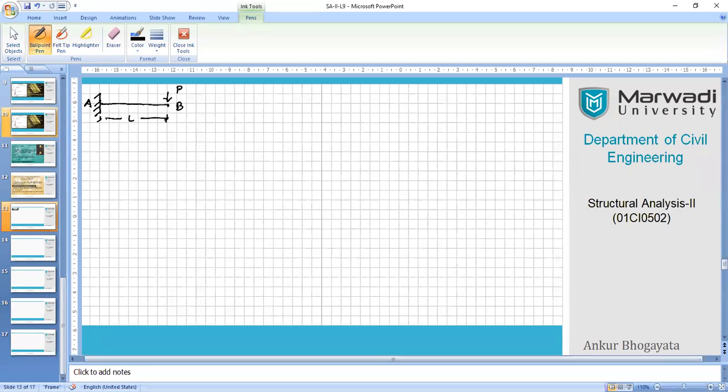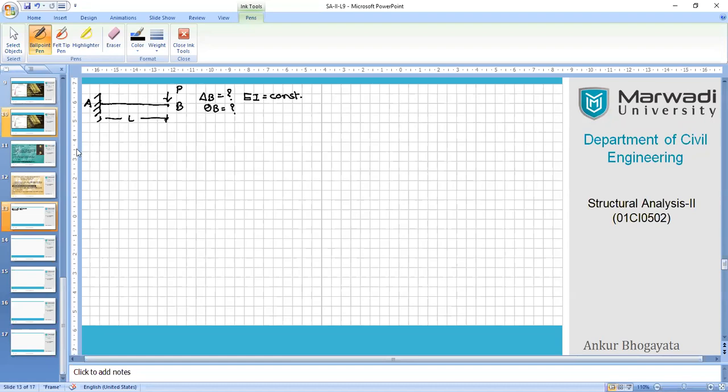So right now we have this condition and we are going to apply the energy principle for calculation of slope and deflection at the free end. Our target is to calculate delta B, what would be its value, as well as theta B, the value of rotation at B. We assume that EI, the material property, is constant, so our answer will be in the form of EI.